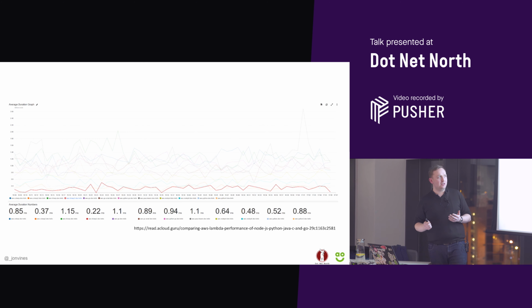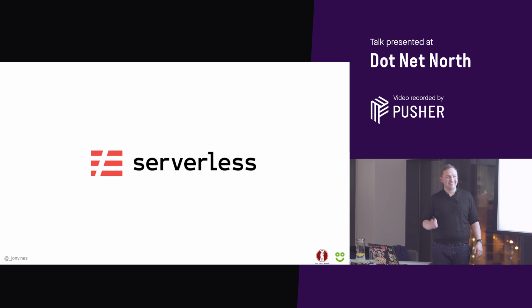This is quite an interesting graph, so it makes for better reading than the one we saw before. You can't really see it, that's horrendous. But basically, there's a load of lines up here. Look at these numbers at the bottom. This one here is AWS C# on .NET Core 2. And what we can see is that once you passed the dreaded cold start, the performance is actually comparable with other runtimes, which is good. So I've just highlighted that there. I'll remove that slide for next time because it's pretty useless.